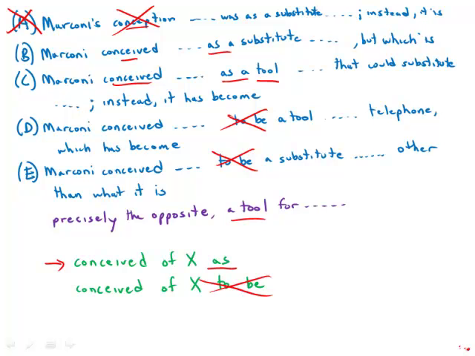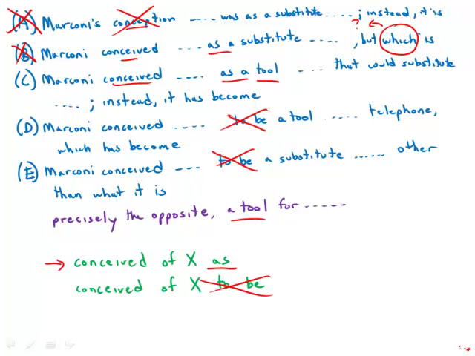So to say he conceived of it as a substitute, that loses the parallelism between the two appearances of the word tool. And finally, another problem with answer choice B is that this funny pronoun which, it's unclear what that refers to. Of course, logically we want it to refer to radio, but there's so many things that occur between the word radio and that pronoun, it's not really clear to what it's referring. So B has a host of problems.